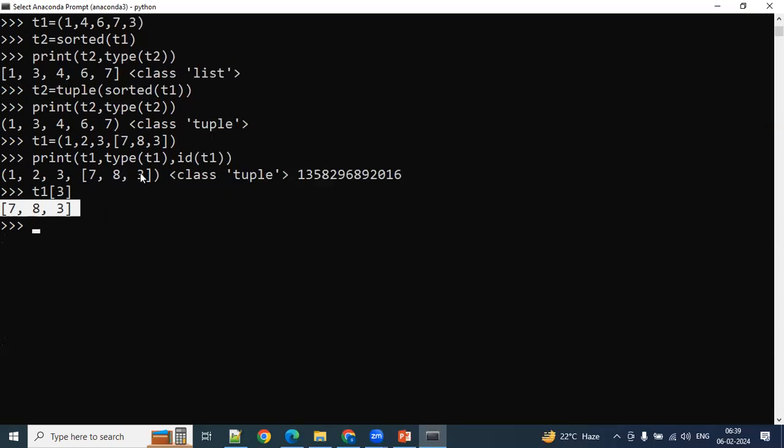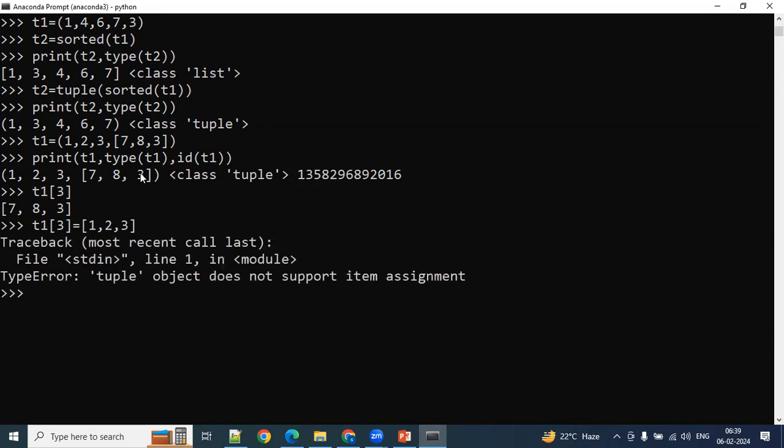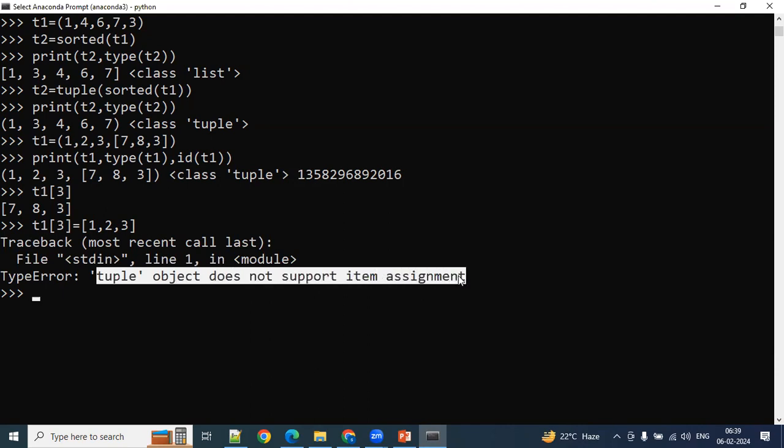Can we do that? First of all, I'll try that here. T1 of 3 equal to list 1, 2, 3. I wanted to change it completely. Is it possible? No. What is it saying? Tuple object does not support item assignment. This is what we understood already.